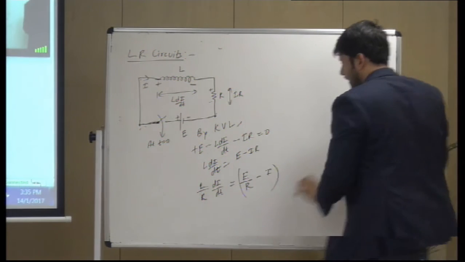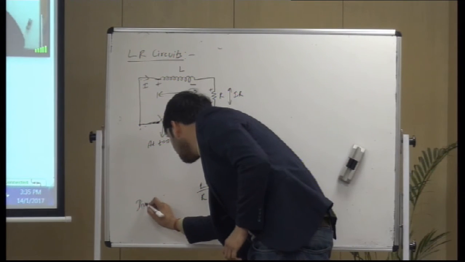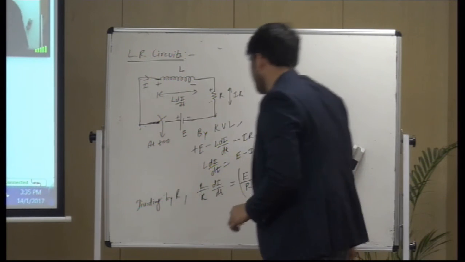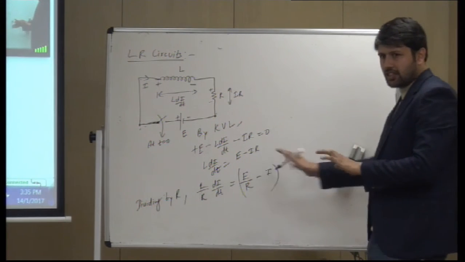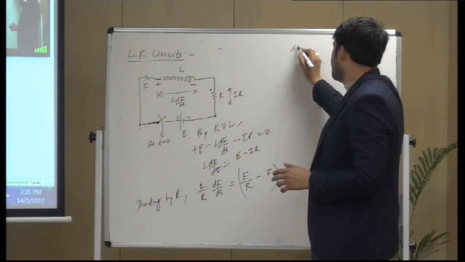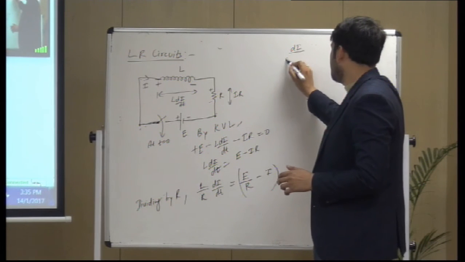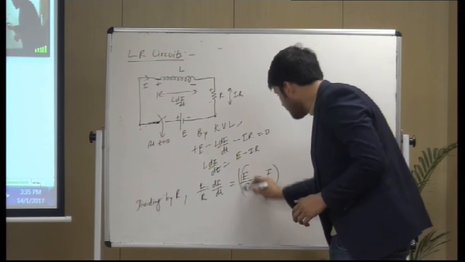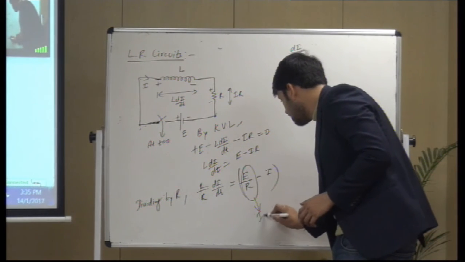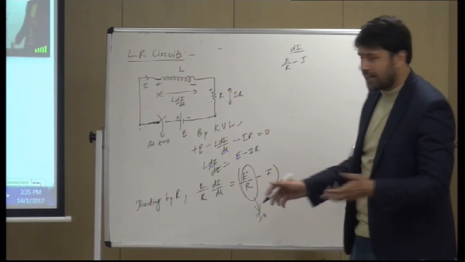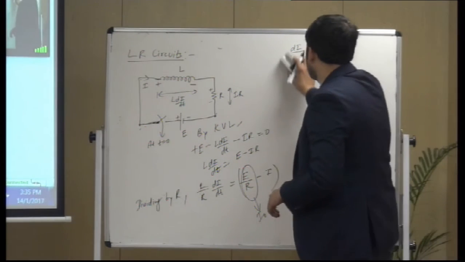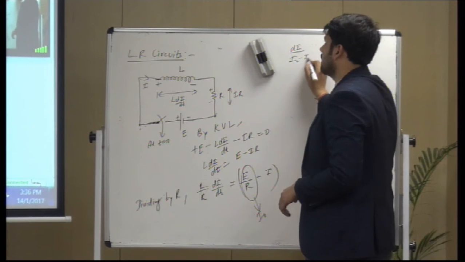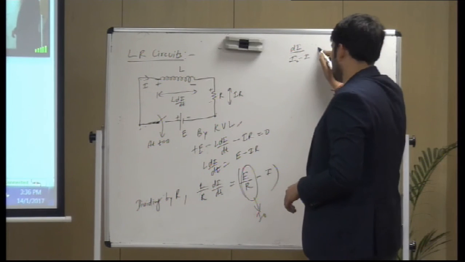Okay. Here, I did what? Dividing by R. If I divide it by R, this happens. So now dI by dt equals E upon R minus I. You can take E by R as I naught, so this would be simpler to write. I naught minus I is equal to